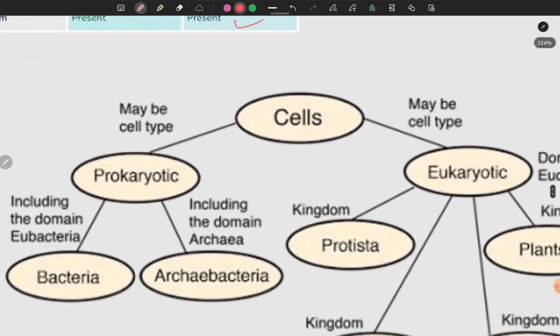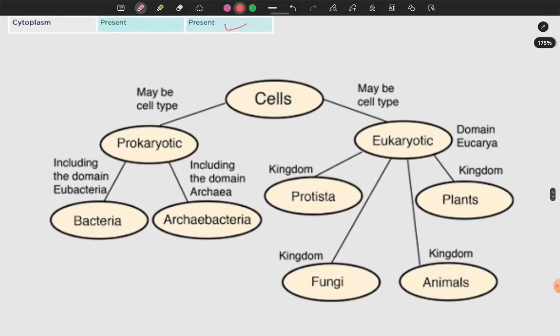Now we can see the mind map. Cells are of two types, prokaryotic and eukaryotic. In prokaryotic, it is bacteria and archaebacteria, and in eukaryotic, protista, plants, fungi and animals. These are the kingdoms and the domains: eubacteria and archaebacteria.